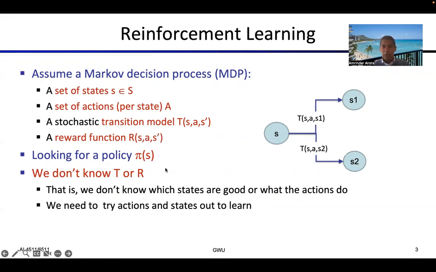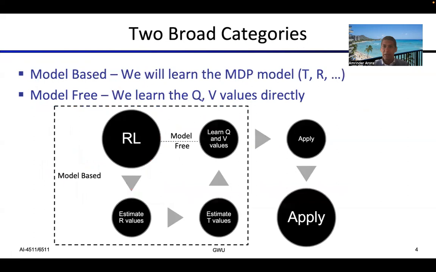Now, in this context, we're looking for the policy pi(S), and we just don't know what the transition function or the reward function are beforehand. All we can do is try, and we might get certain samples, and from those samples, we might be able to learn what T and R are, but those will be just our estimates.